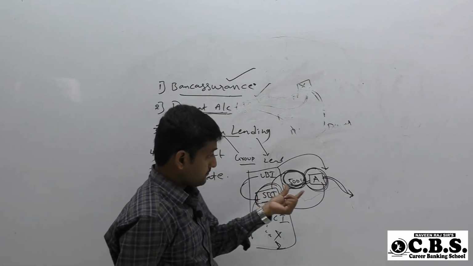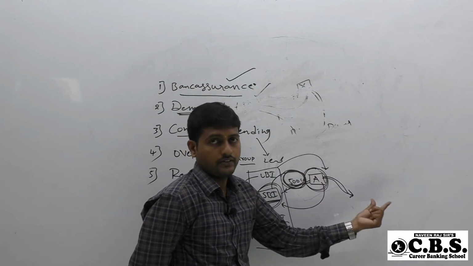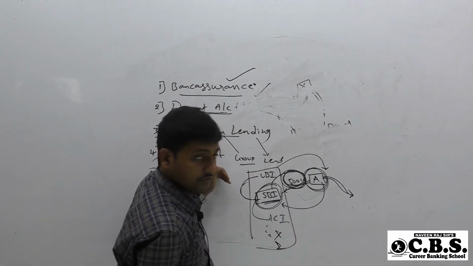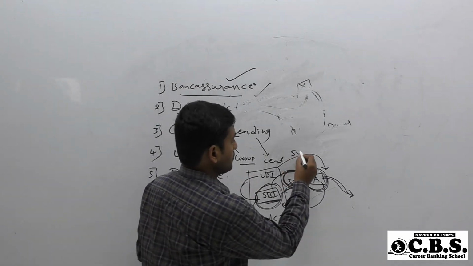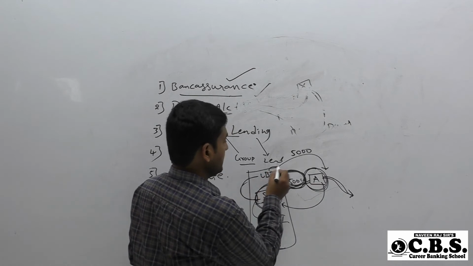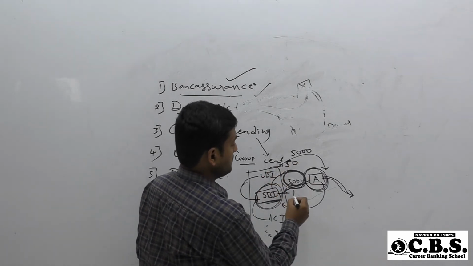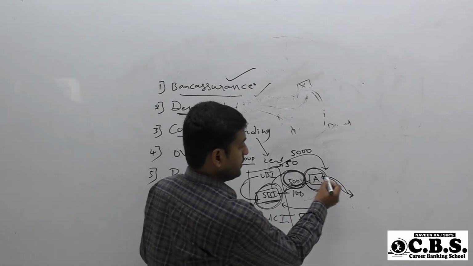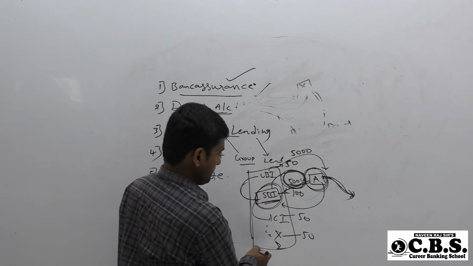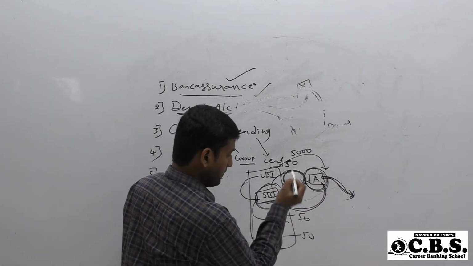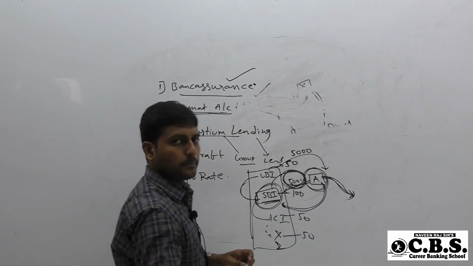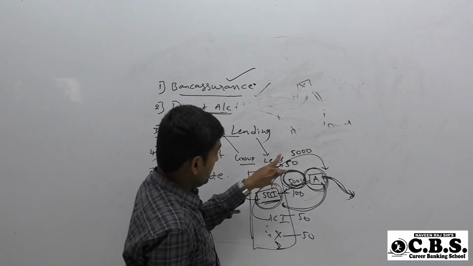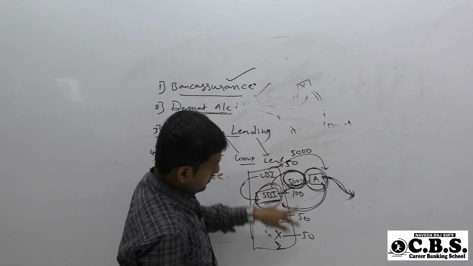If the company goes into losses, then the losses will also be shared by these banks. For example, of the 500 crore, UBI had granted 50 crore, SBI 100 crore, another 50 crore here, another 50 crore here. If the company goes into losses and may not be in a position to repay the debt, at that moment there will be losses to the banks also. So the losses will also be divided.